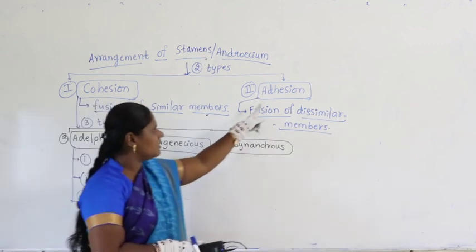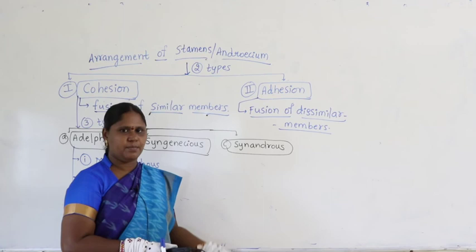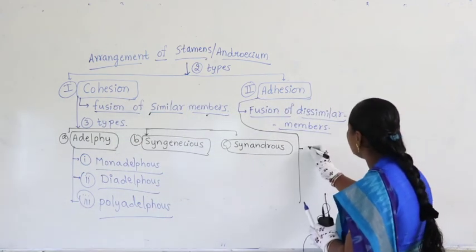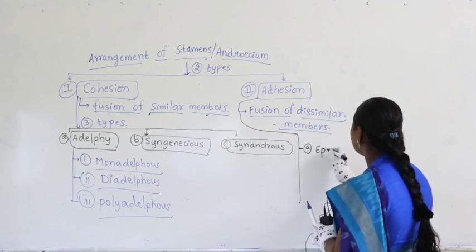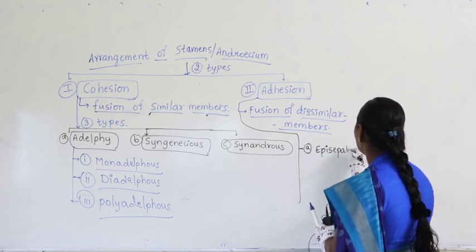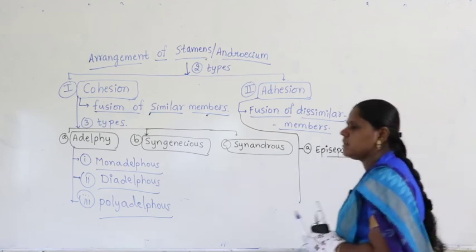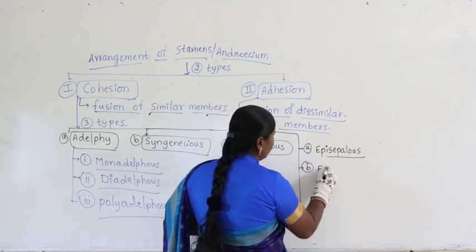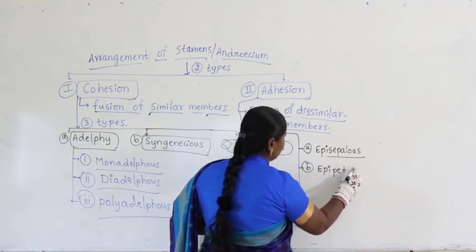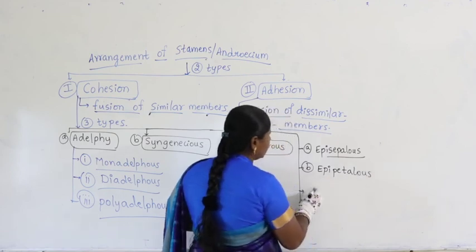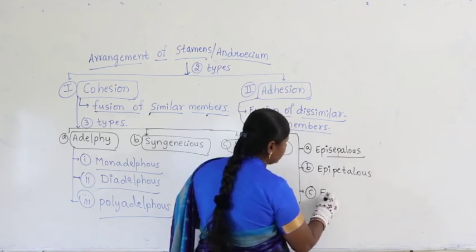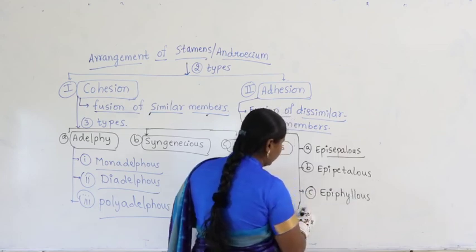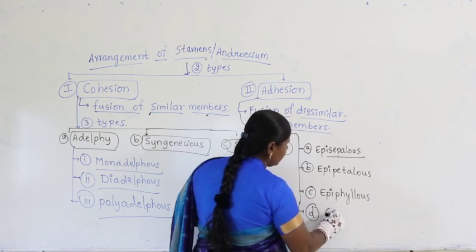Now, coming to adhesion in this case, fusion of dissimilar members. What are the dissimilar members we find? This is also divided into many cases. Let us take the first one as Epicephalous, the second one as Epipetalous, the third category is Epiphyllous, and the fourth category under this is Gynostegium.